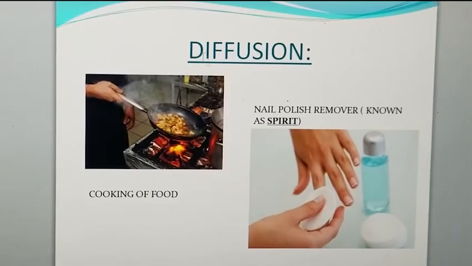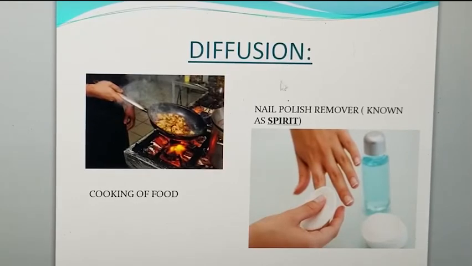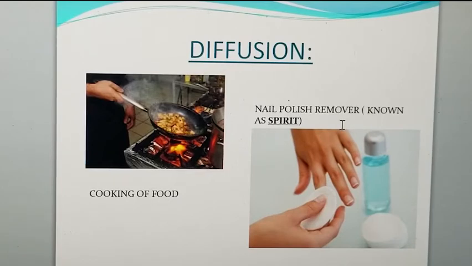Okay, so what is diffusion? Diffusion is the process of movement of particles from a higher region to a lower region. For example, when we open a bottle of spirit, known as nail polish remover, the particles of spirit diffuse in air, which proves that diffusion took place.